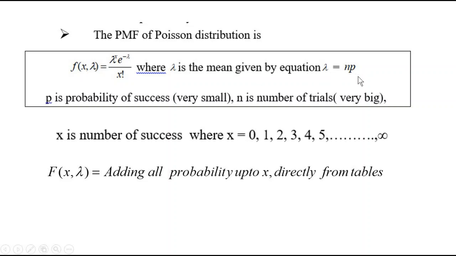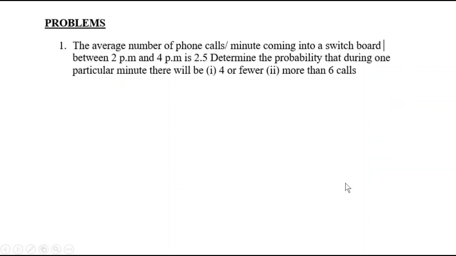We have to use Poisson distribution when the probability of success is very small and n is very large, or when n is unknown and p is very small. We can use the Poisson distribution using this function, and x will count the number of successes starting from 0 up to infinity. Capital F of x, lambda denotes adding all the probabilities up to x, which is available from the tables. Now let us proceed with our first question.